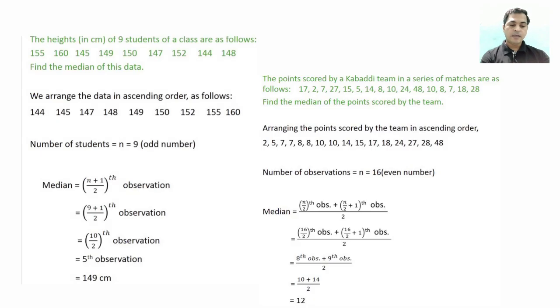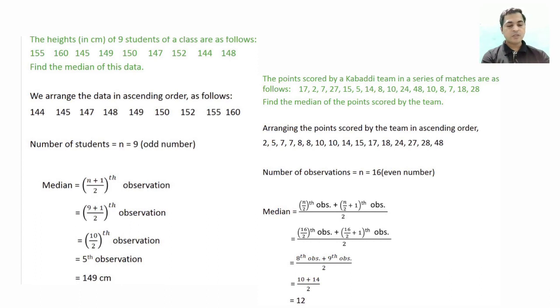Now dear students, let us see an example. Here the question gives the heights of 9 students in the class: 155, 160 and so on. First of all you will have to sort the data, meaning write the data in increasing order. Here we have written the data in increasing order: 144, 145, 147 and so on. So students, here you can see that the number of students n is odd.